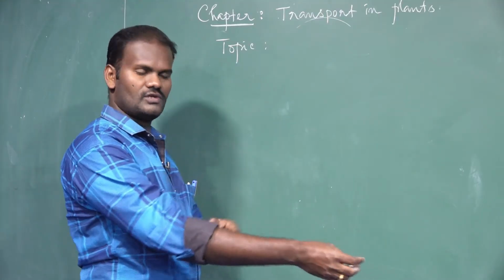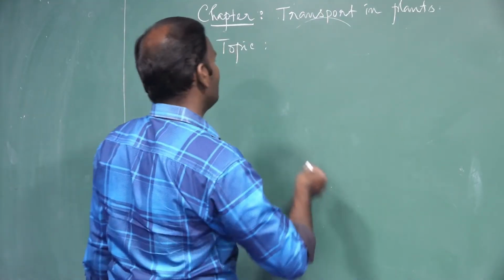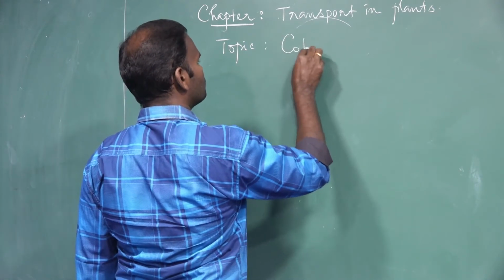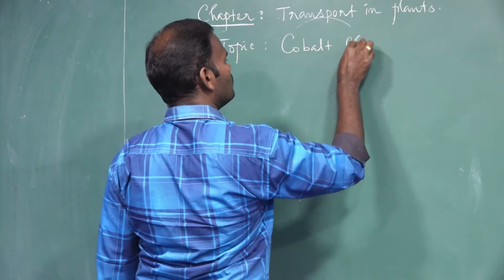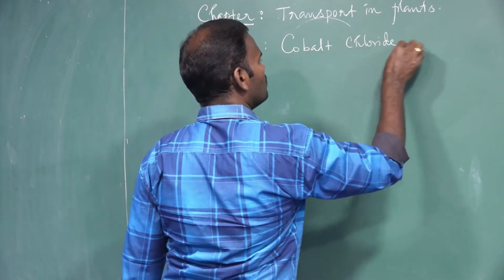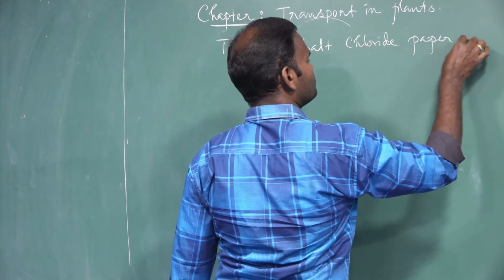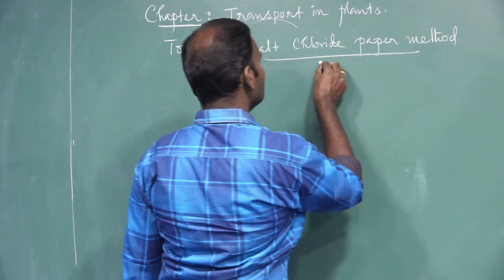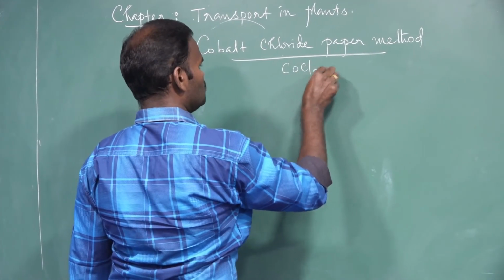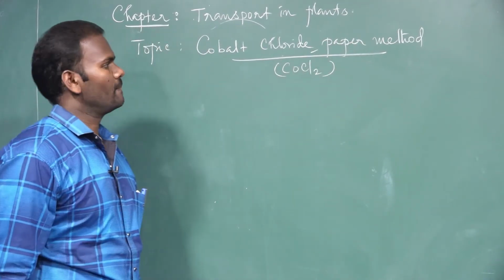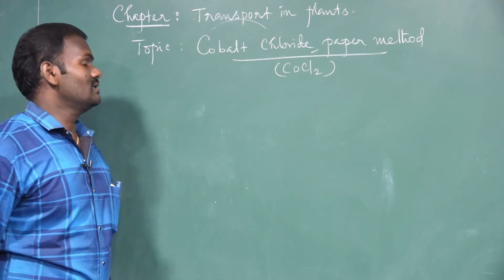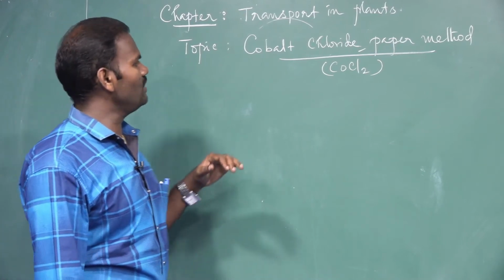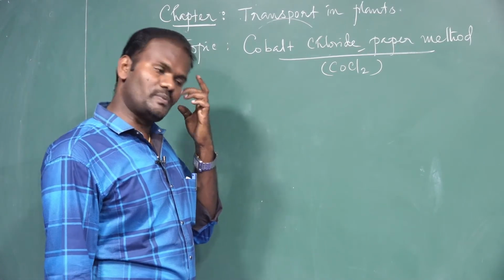Another method to measure the rate of transpiration is the cobalt chloride paper method, CoCl2. With the help of cobalt chloride strips, how can we measure the rate of transpiration?